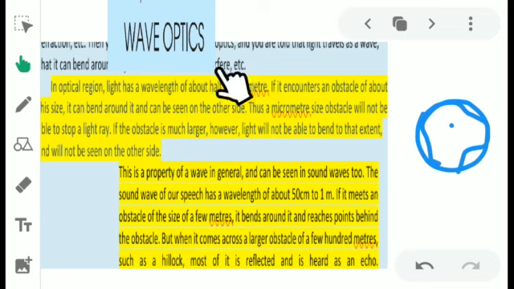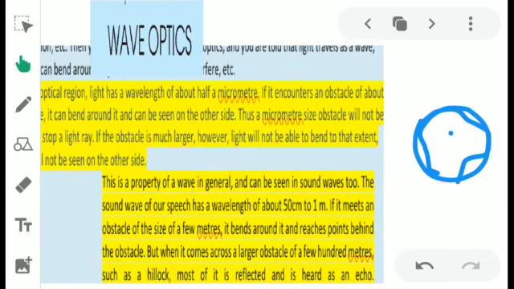Here it is written that a micrometer size obstacle will not be able to stop a light ray. If the obstacle is much larger, however, light will not be able to bend to that extent and will not be seen on the other side. Bending happens when the obstacle size is equal to or less than the wavelength of the wave. This is the basic concept of wave optics.